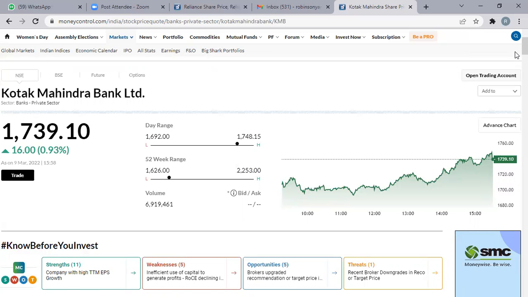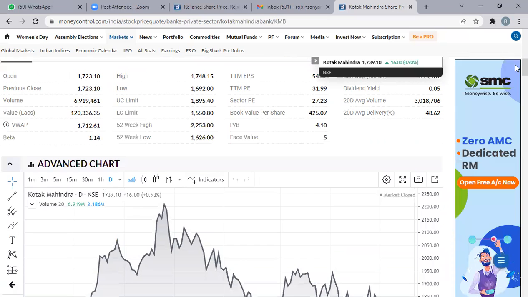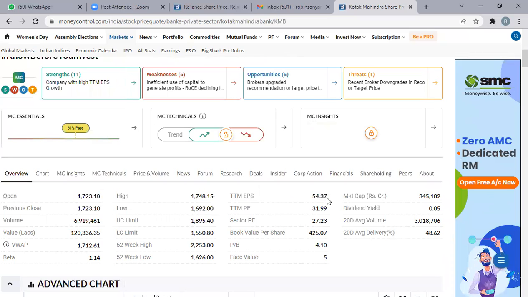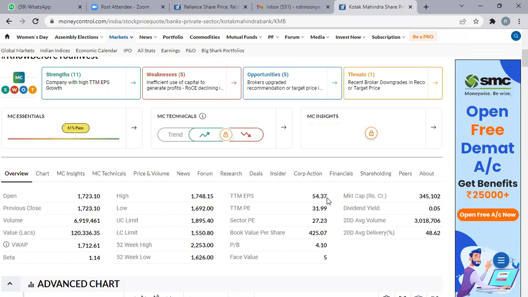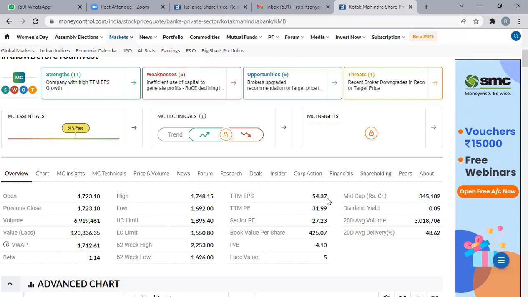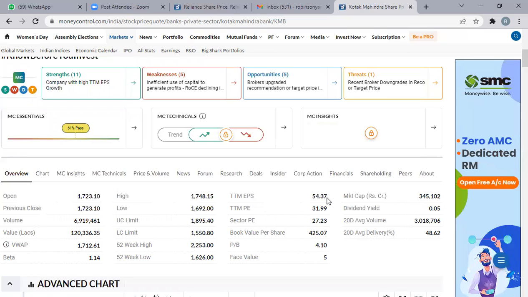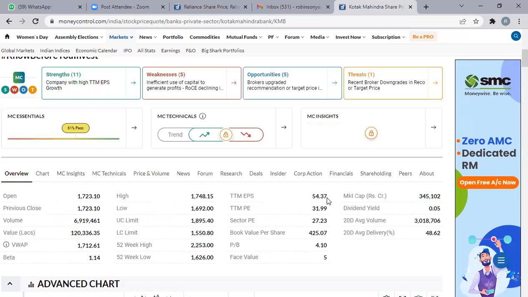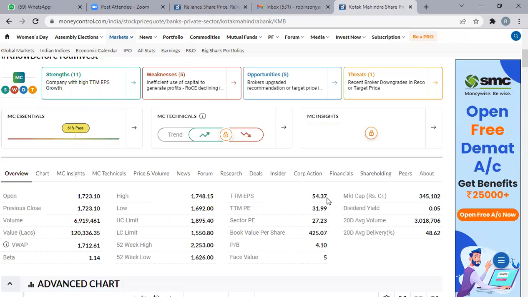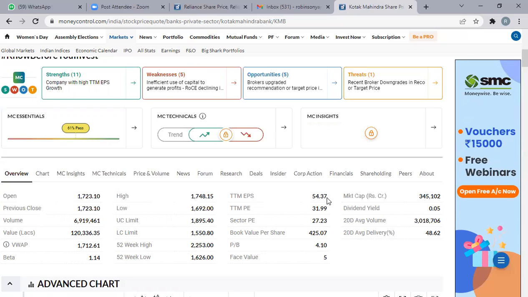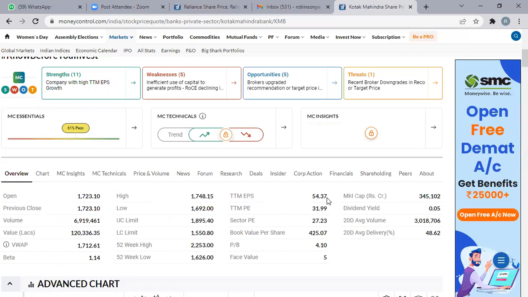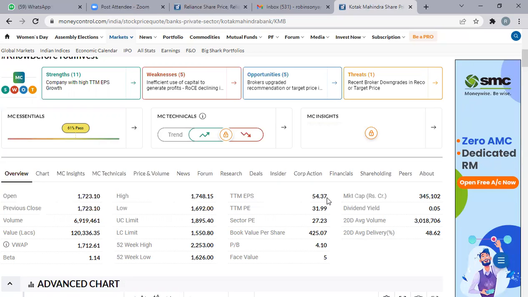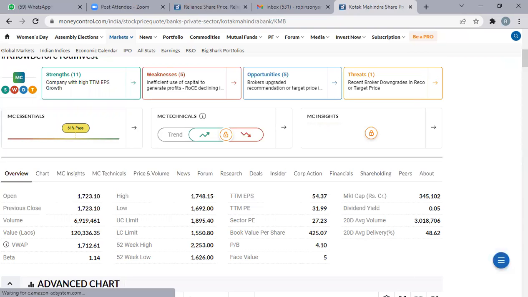1,739 is the share price. What is the EPS, earning per share here? So earning per share is 54. So 1,739 divided by EPS, P by E, 1,739 divided by 54. What is the value? 32. Kotak Mahindra P by E ratio 32. HDFC P by E ratio 16.